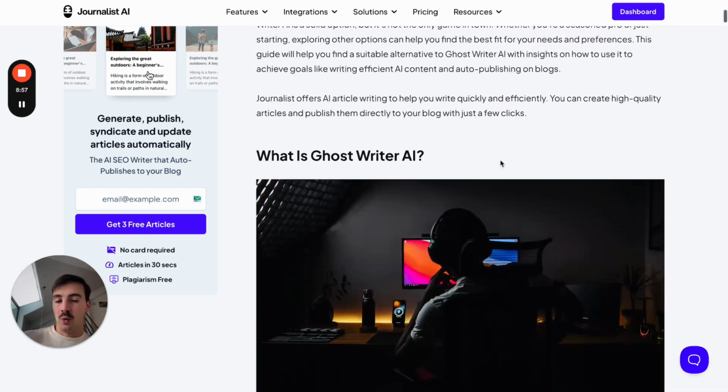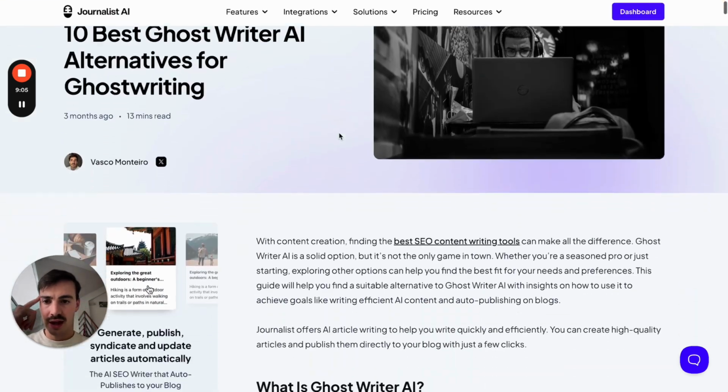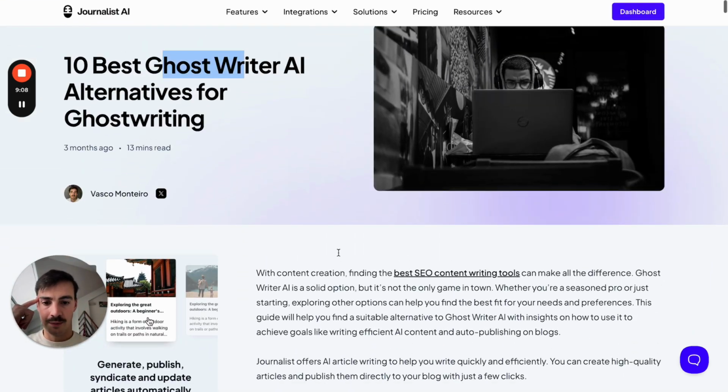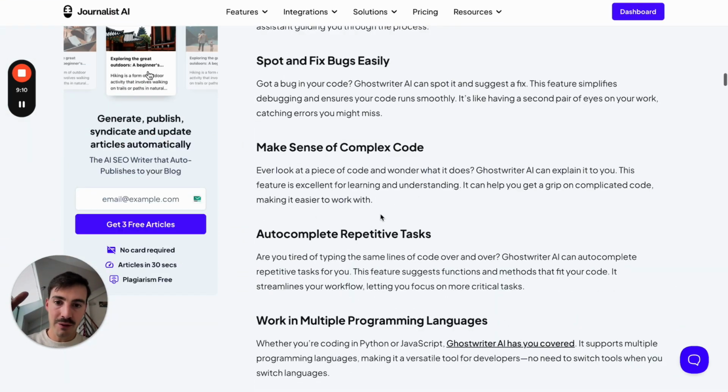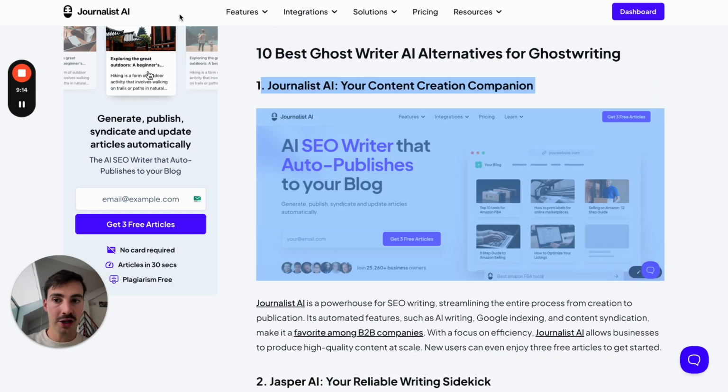So now, when the AIs are skimming through our site, because this ranks and is indexed on Google as well, and they're getting all this information, they'll know, okay, here are 10 alternatives to this tool. We're giving info and context, and positioning ourselves as an alternative to this tool. We have a bunch more blog posts like this.